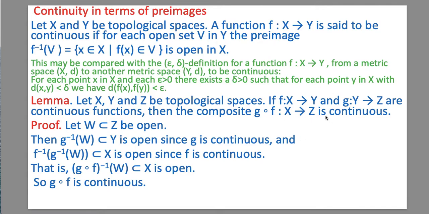To prove this, we consider any set W, which is a subset of Z, to be open.